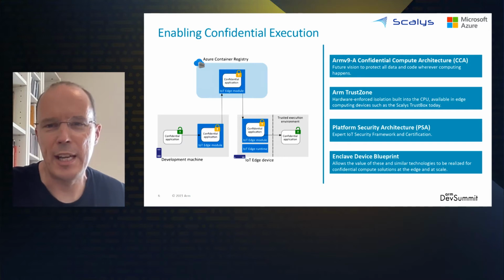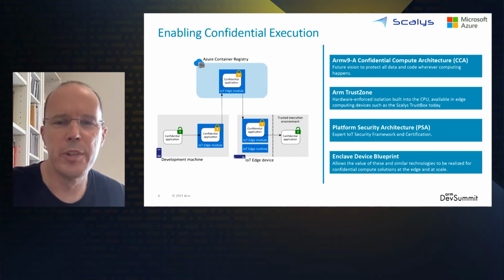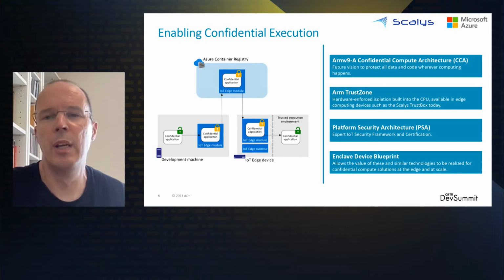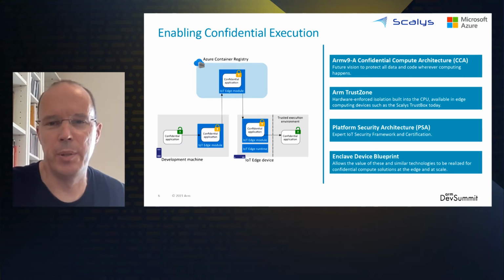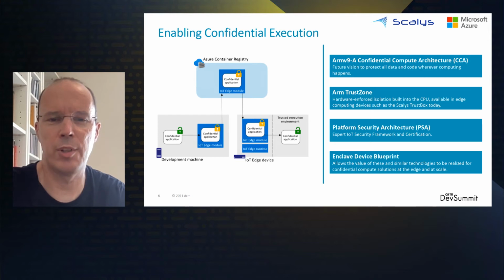And then, lastly, as Eustace mentioned, we need the blueprint. We need an overall architecture that brings these and similar enabling technologies all together, both on the device and in the cloud, and actually allows us to realize their value end to end and at scale in an IoT edge computing deployment. But let's start with the device. So let me hand over to Evert at this point to introduce the Scalys TrustBox Edge 201.